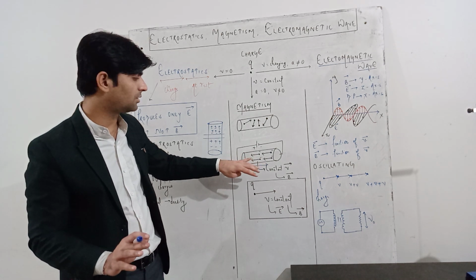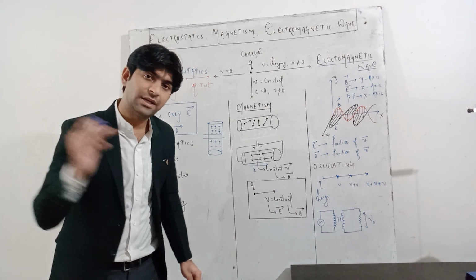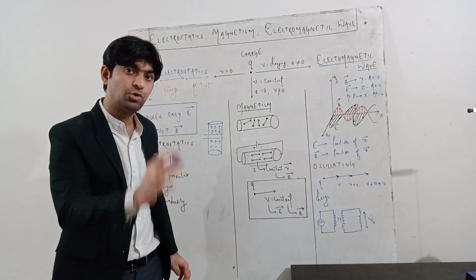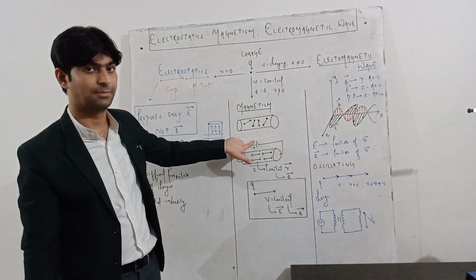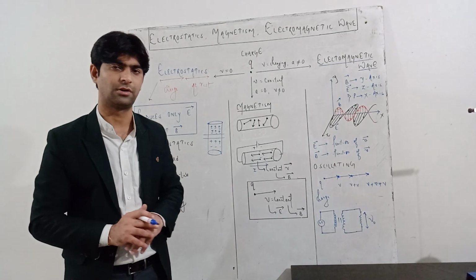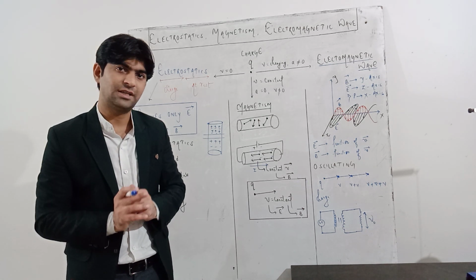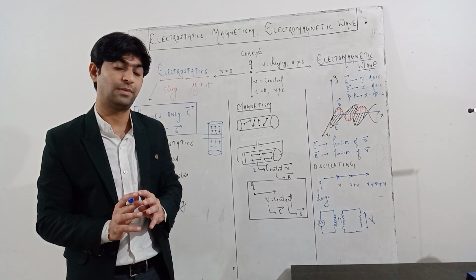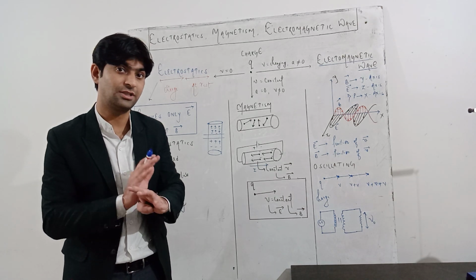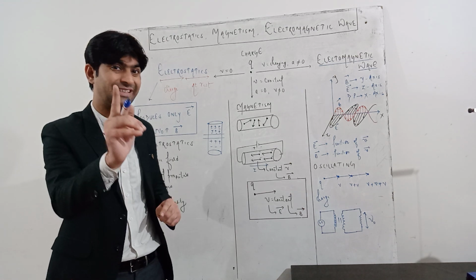The conductor does not get charged, only the electrons are flowing in a certain direction due to the application of this DC supply. But when we talk about a single charge, either positive or negative, it will have its own charge. That means it is not a neutral element. Either it will be a positive charge or it will be a negative charge. We are talking about only a single charge.